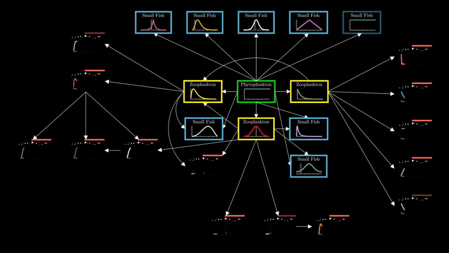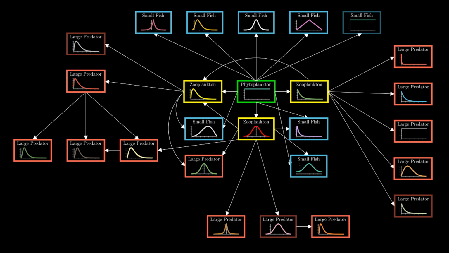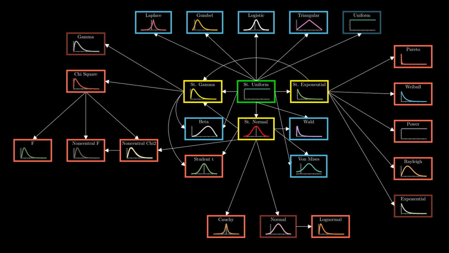Finally, at the highest level are a number of large predators, which are characterized by the fact that they do not directly feed on phytoplankton. Rather, they eat zooplankton and small fish. And should the phytoplankton disappear, the entire ecosystem would come crashing down. And so it is with the distribution ecosystem. Should the supply of randomness from the PRNG dry up, the entire ecosystem of probability distributions would cease to exist.